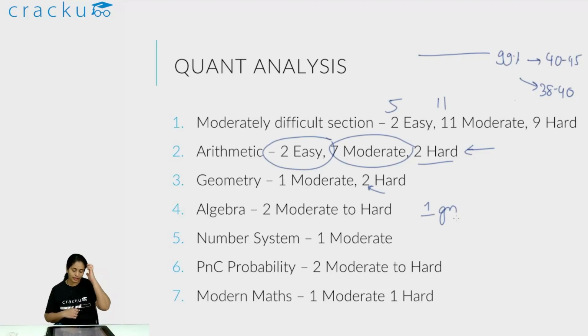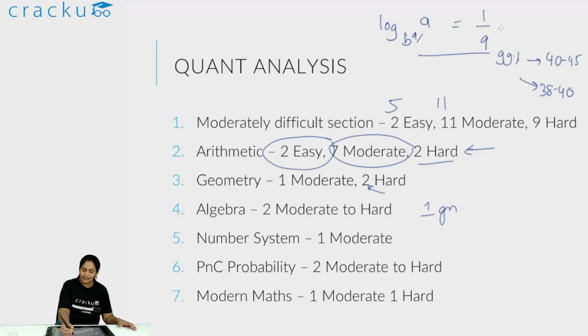The modern maths questions, one was moderately hard, and one was a logarithms question. Again, it was marked as a hard question, but the logarithms question was an easy question. And I'll tell you why. Once you know that log b raised to q can be written as 1 by q times log a to the base b, if you just know this one formula, that question was a very basic progressions and series question.